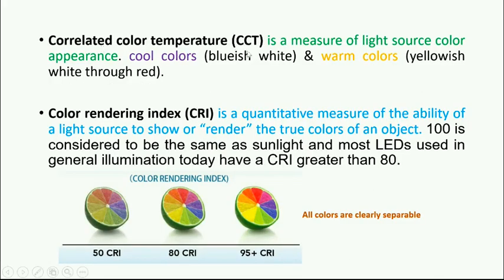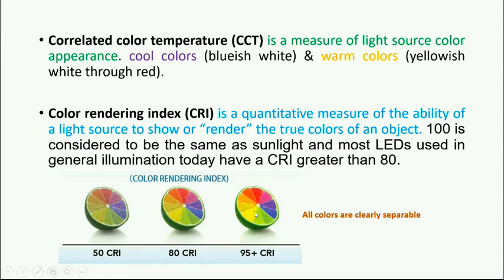Correlated color temperature. CCT is a measure of light source color appearance. So there are some cool colors and warm colors. Color rendering, the CRI. This is a quantitative measure of the ability of the light source to render the true colors of the object. You might have gone through some images. We cannot differentiate these colors, right? These two colors, or these two colors. Some photograph you have taken on your mobile, that is low quality, right?